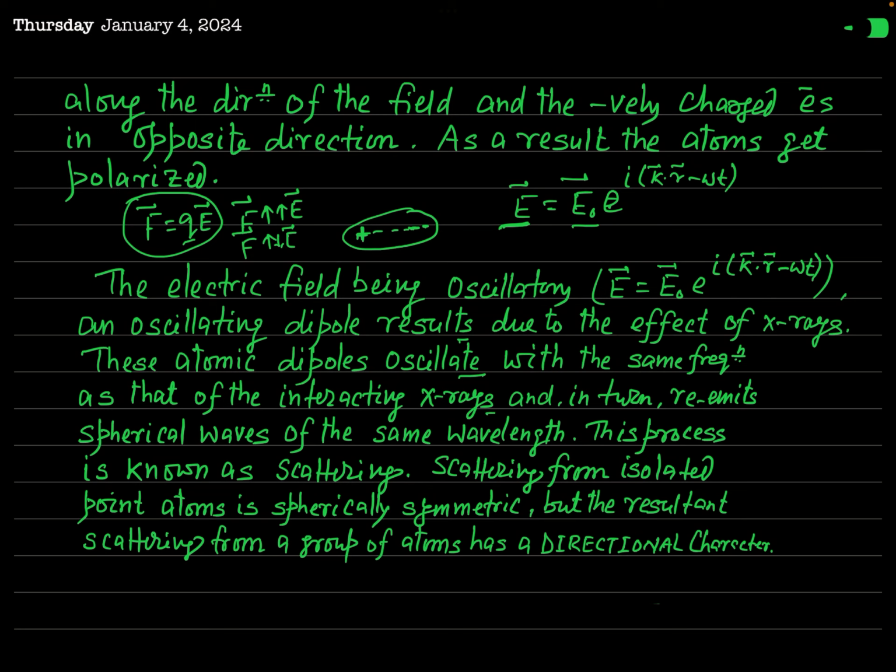This is a very important fact of classical physics: if the incident radiation has a frequency, let us say omega, the radiation emitted by the dipole will also be equal to omega. Or in other words, if the incident radiation is monochromatic, with a particular wavelength and frequency, the same frequency and wavelength will be emitted.